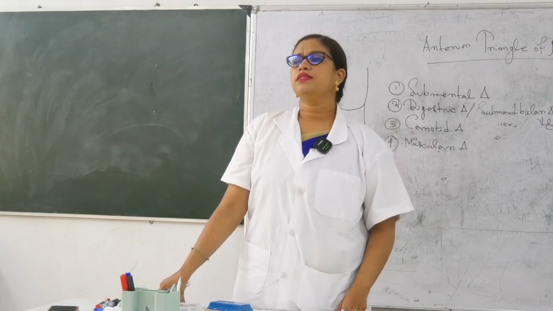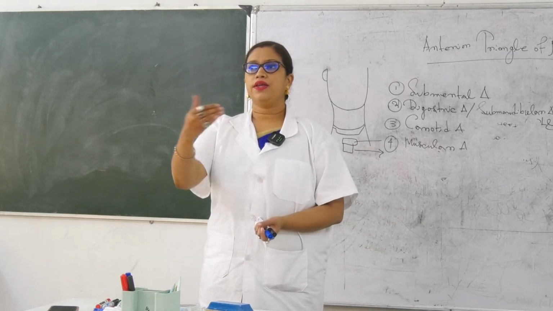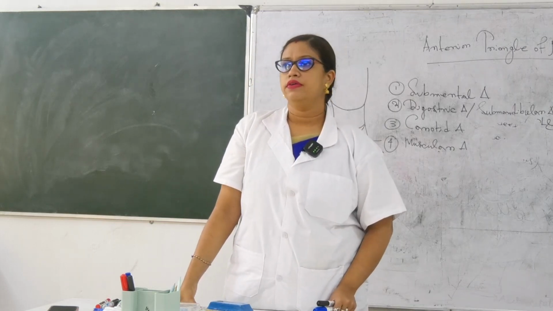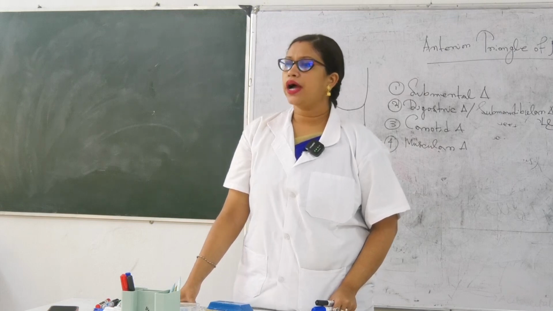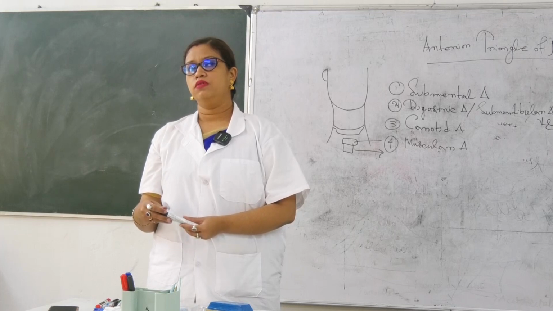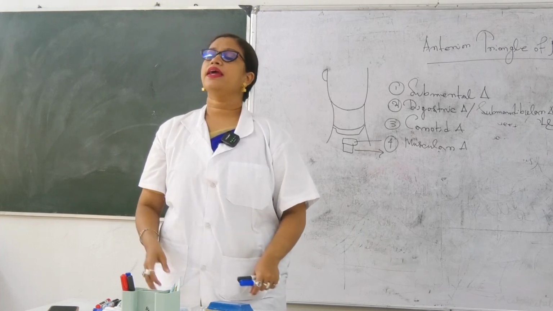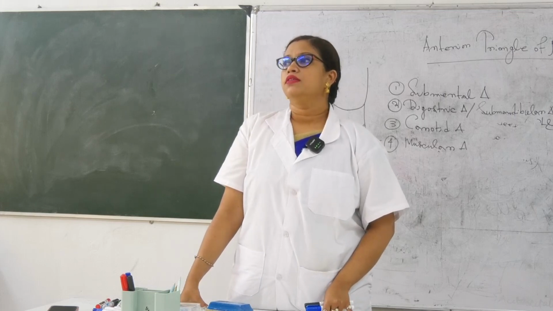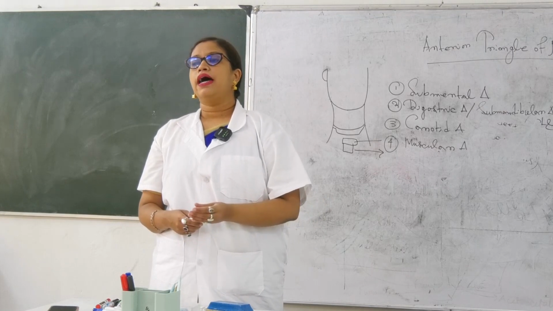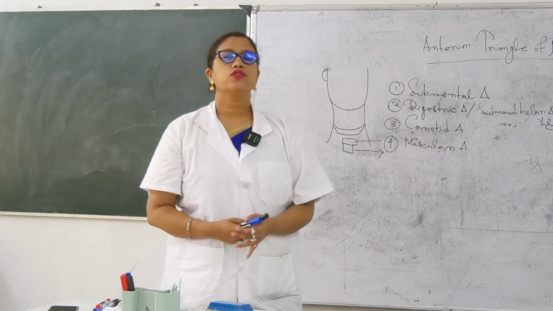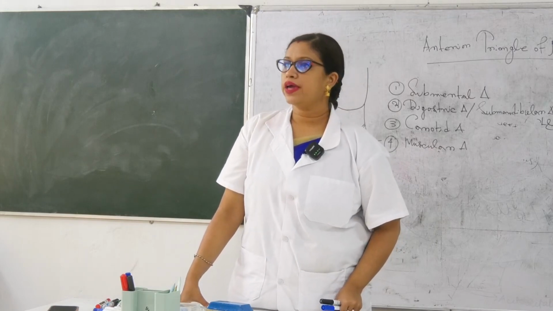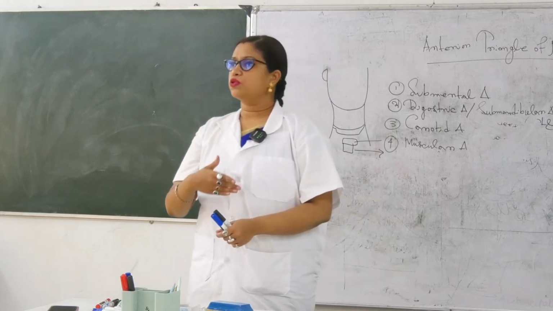Write it down. First one is sternohyoid. Layer by layer, if you go anterior to posterior, what will you get first? Sternohyoid. Then you will get sternothyroid. Then next one you will get the thyrohyoid. And the last one is the omohyoid. So what is the mnemonic you will remember? It is TOSS. But you have to remember anterior to posterior.